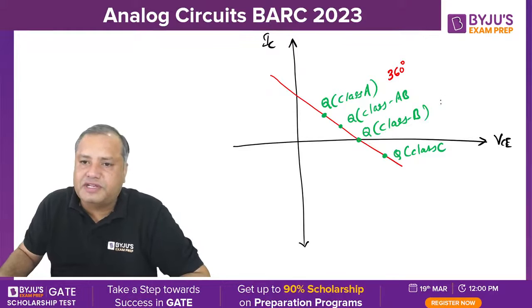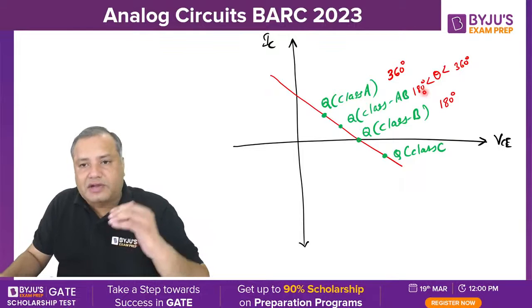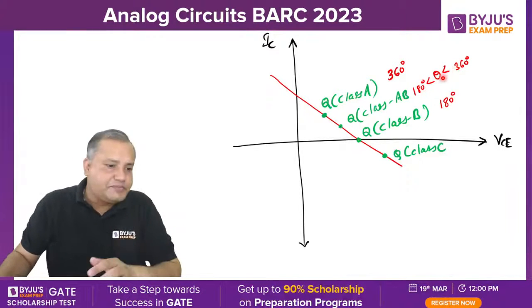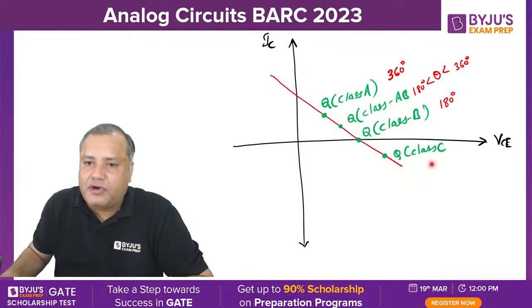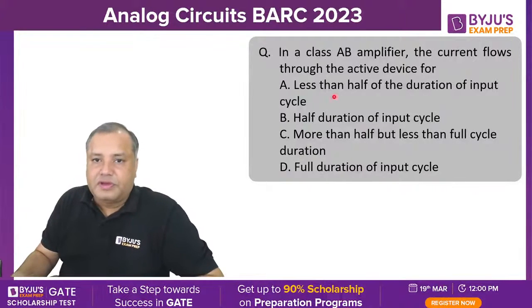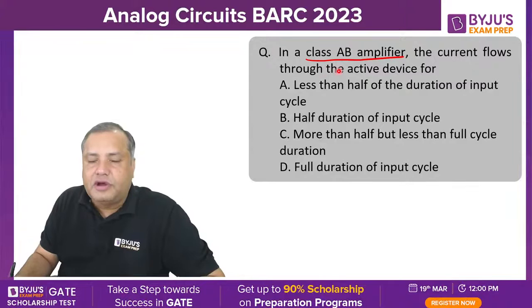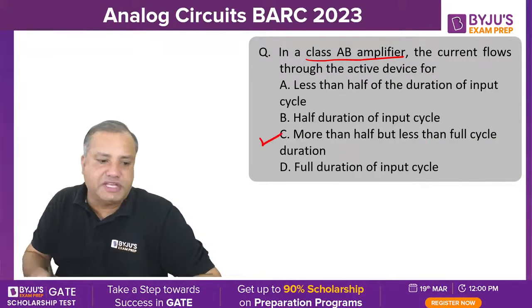For class B configuration, the angle of collector current is 180 degrees. For class AB, the angle of collector current will lie between 180 and 360. It means you will get collector current for more than half cycle but less than a complete cycle. For class C, the angle of collector current is less than 180 degrees. So this is the logic. Currently they are asking for class AB configuration, so more than half but less than full cycle duration. Option C will be the correct one.